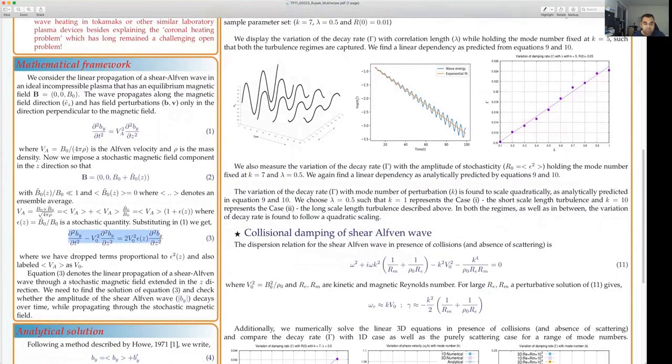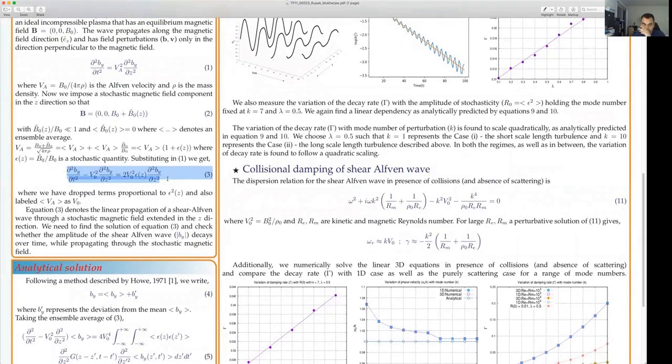This equation 3 is very important for us because we are going to take a two-pronged approach. One is the analytical solution of equation 3, where we will find the dispersion relation of the shear Alfven wave propagating in a stochastic magnetic field. Then we will solve equation 3 directly using PyClaw or the Clawpack software, which is a well-known software. And we will compare the analytical and the numerical decay rates.